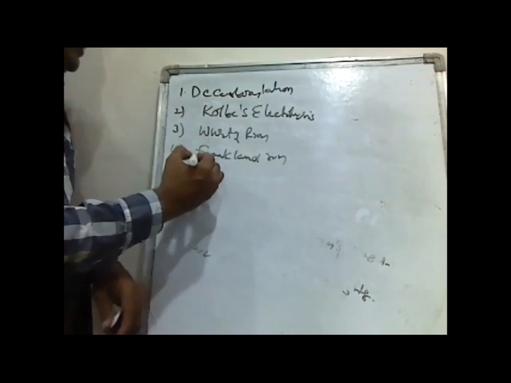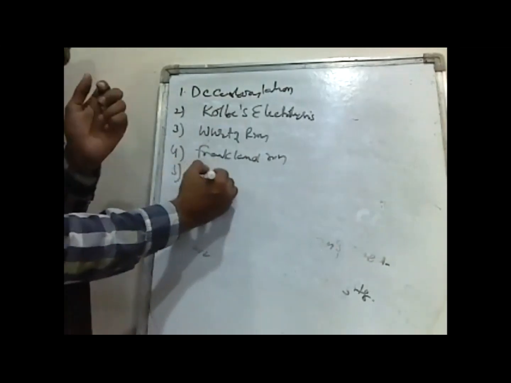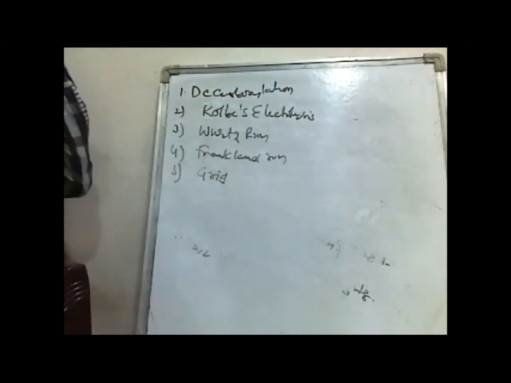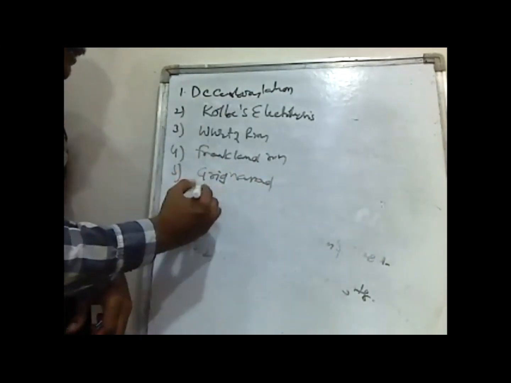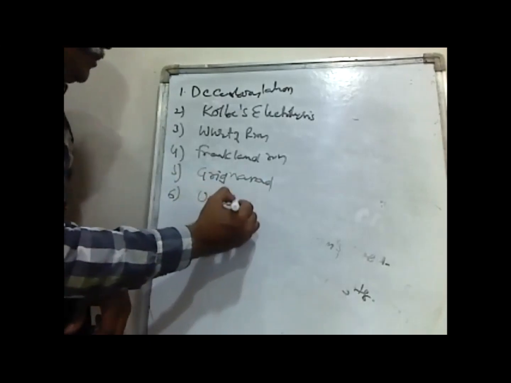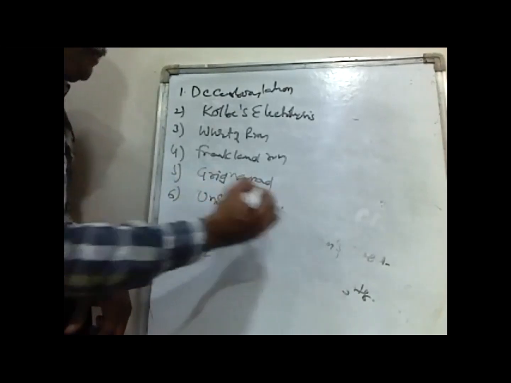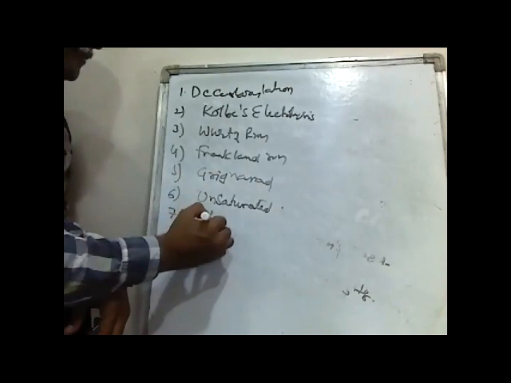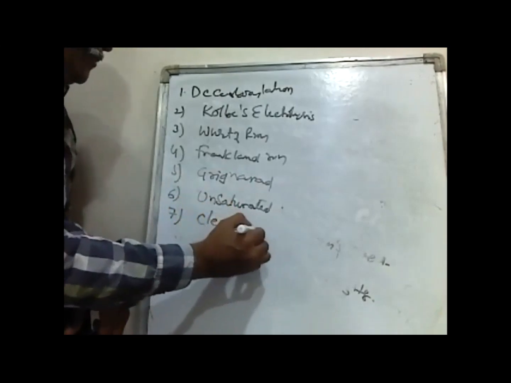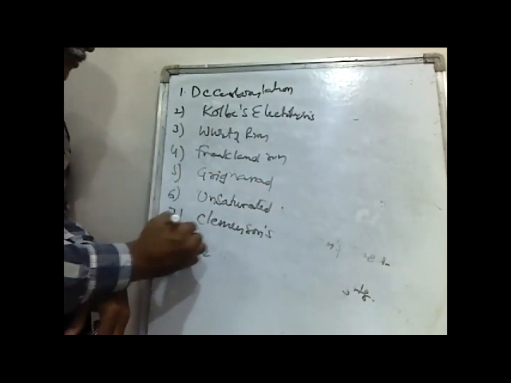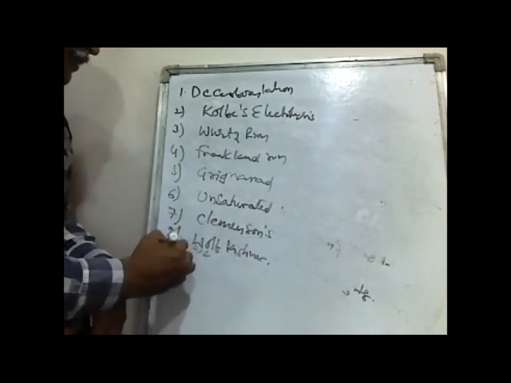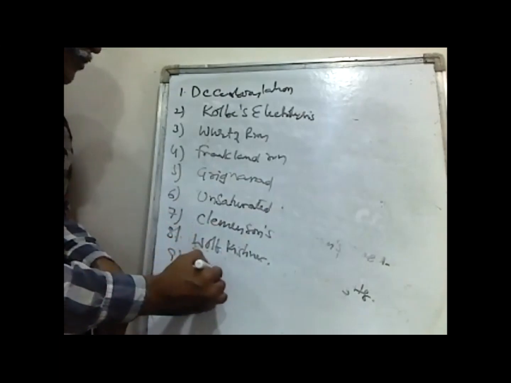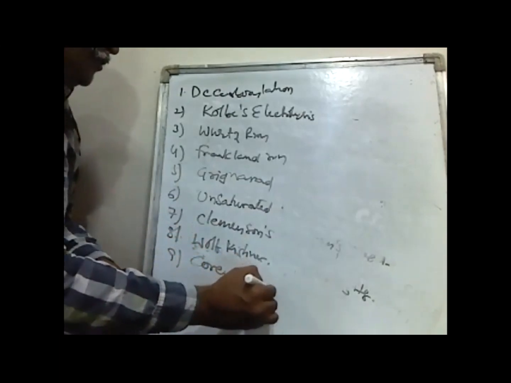Fifth is from Grignard reagent. Sixth is from unsaturated hydrocarbons, where we have seen the Sabatier-Senderens reaction. Then Clemmensen's reduction, then Wolff-Kishner reduction, and the last one is Corey-House synthesis.